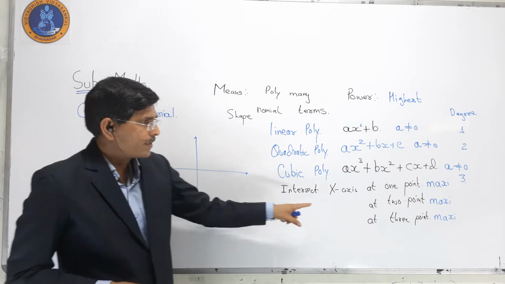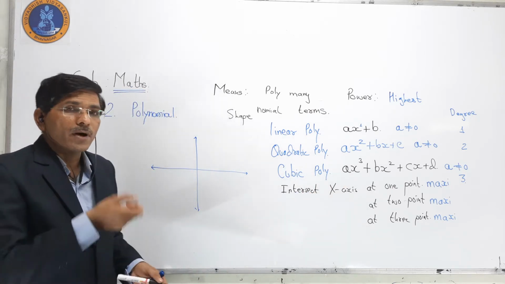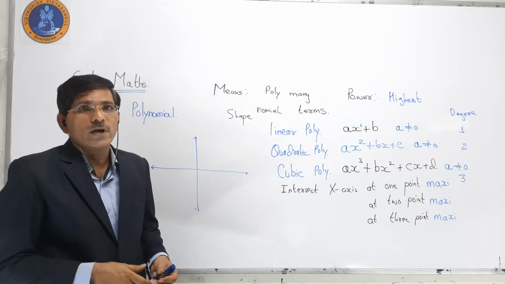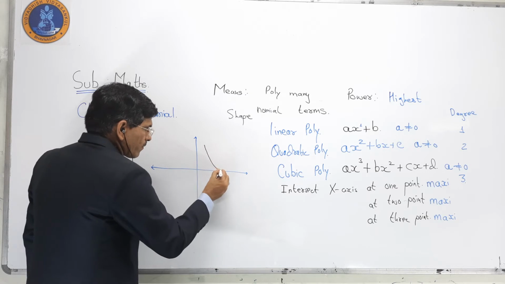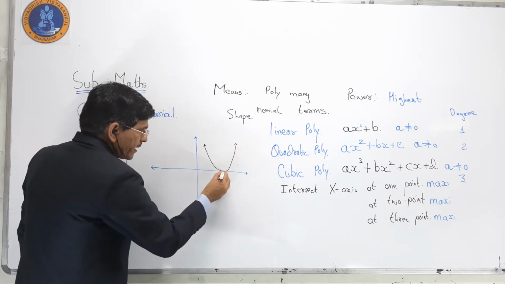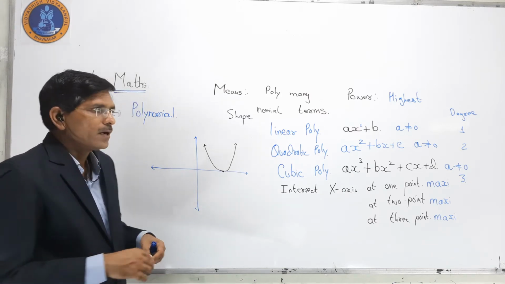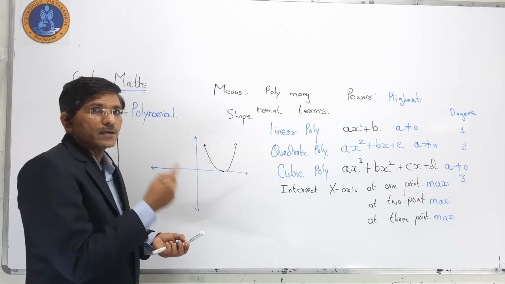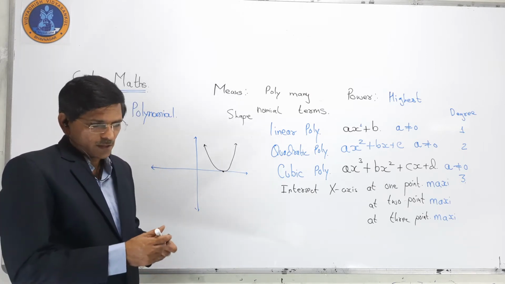So the maximum is 2 points. It may be possible it has only 1 point, if it touches the x-axis. If it touches the x-axis, then we can say it has 1 point.